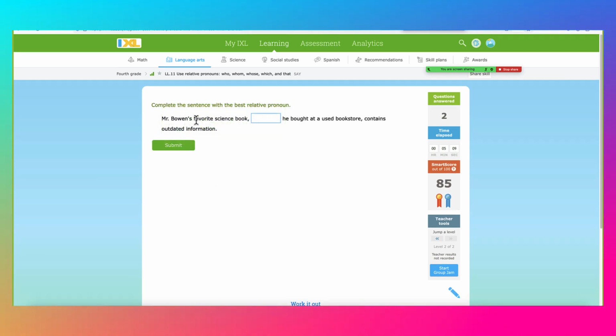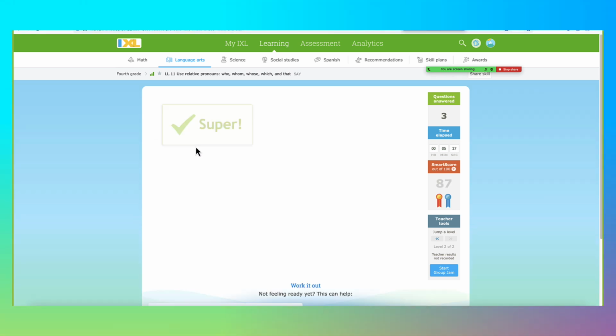Alright, Mr. Bowen's favorite science book. Okay, it's a book. There's a comma. And guess what? It will be which. You don't usually put that after a comma. And it's not a person, so we cannot choose who, whom, or whose. So you have to choose which.